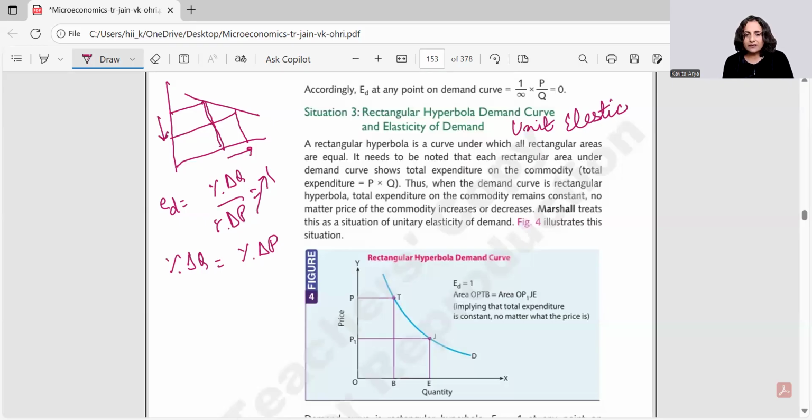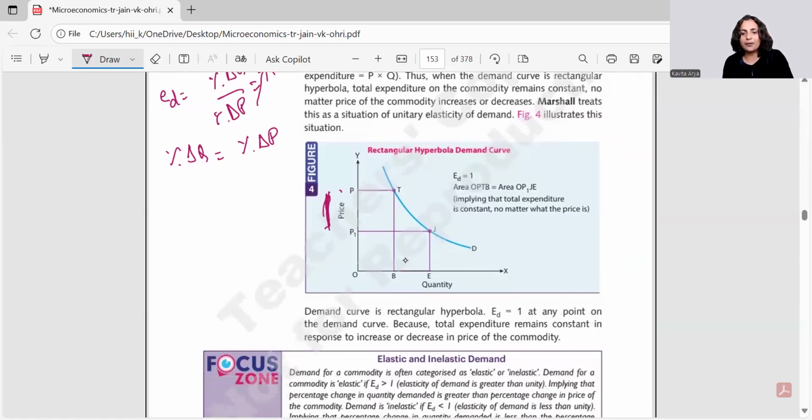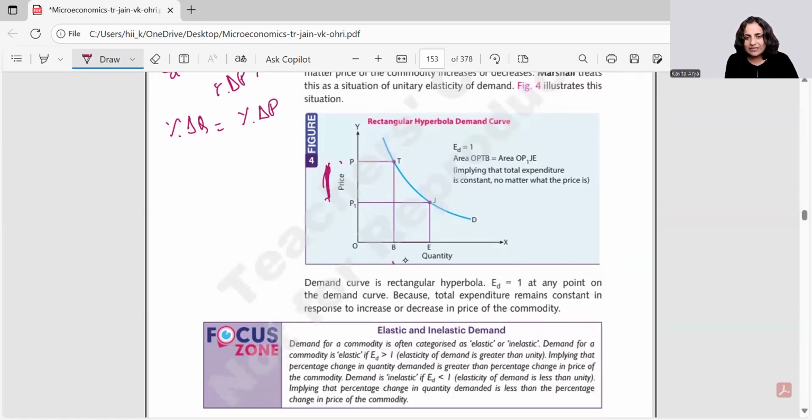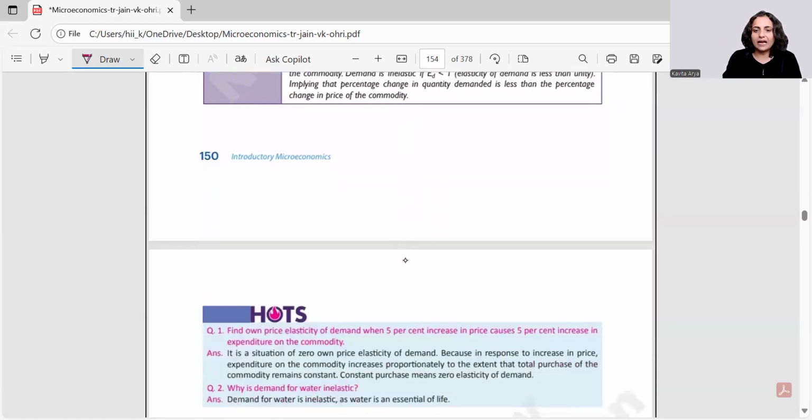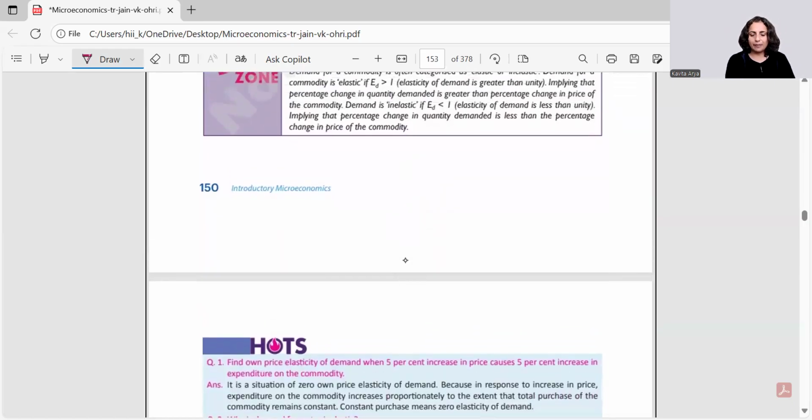So this curve is giving you, see in this picture given in the book, the quantum on price is the same as the quantum on quantity. Right.